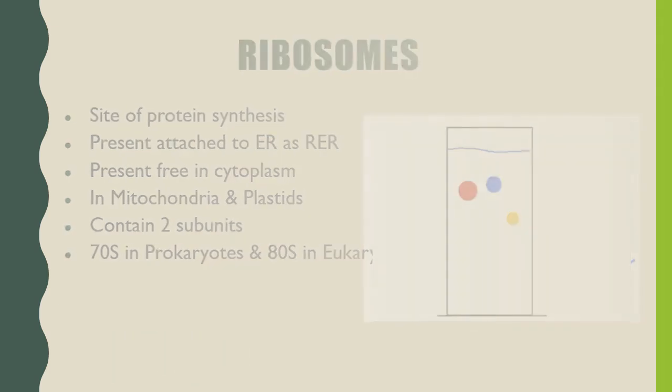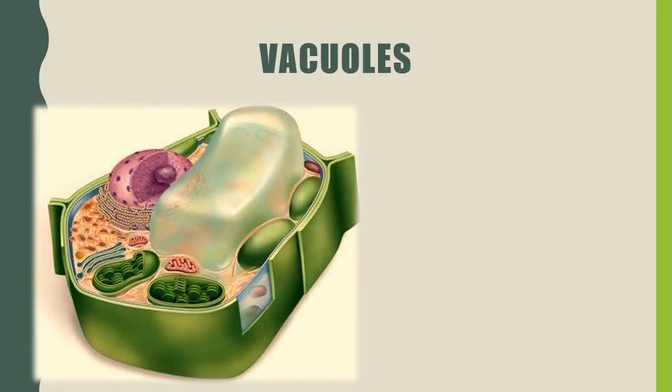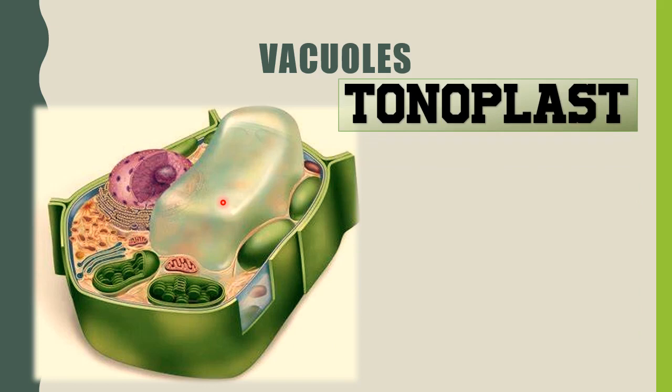Vacuoles are these large balloon-like structures which are filled with a watery solution. The membrane of the vacuole is known as tonoplast. Now what you see here is a plant cell. In a plant cell, the vacuole is large, so large that everything else is pushed to a corner.